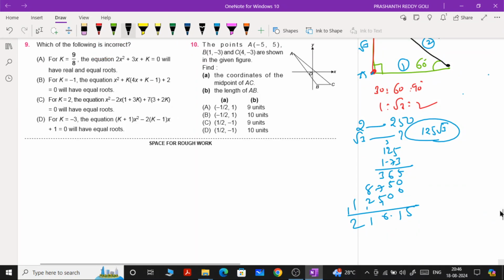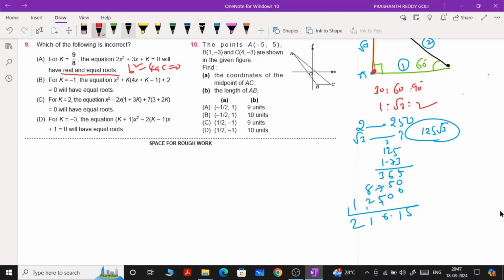We should identify the incorrect one. K is equal to 9 by 8. The equation will have real and equal roots. When you have real and equal roots, the discriminant b square minus 4ac is equal to 0, which means the equation should have equal roots.